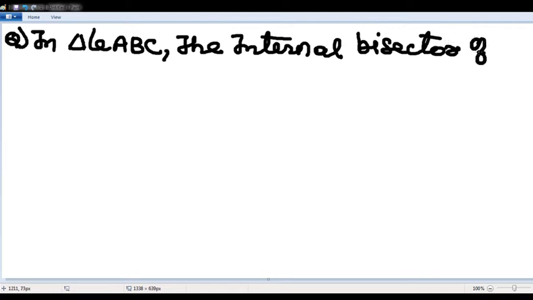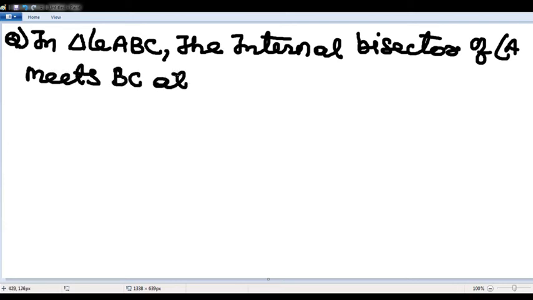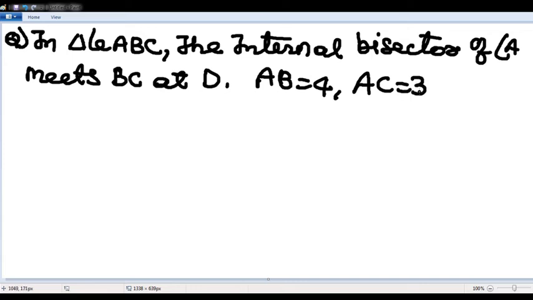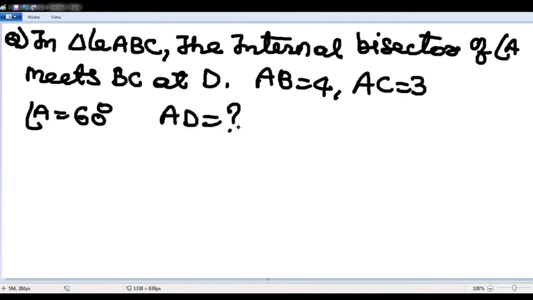Next, another variety of questions. The internal bisector of angle A meets BC at D. AB is 4, AC is 3, angle A is 60 degrees. Find AD. Now see here, sir.